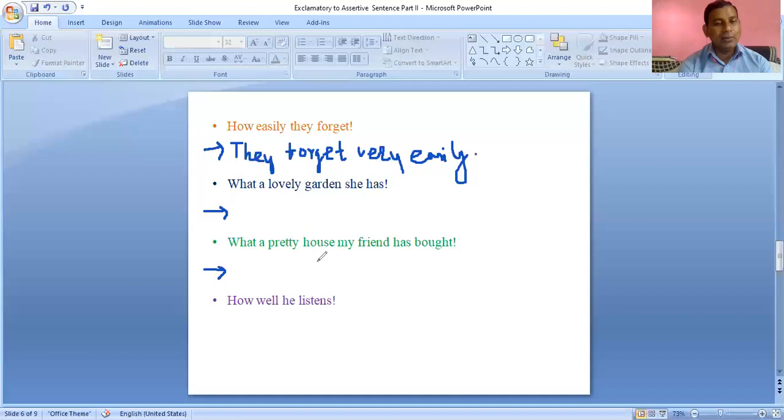See, in the previous slide we had seen "what a pretty house", but here we have "what a pretty house my friend has bought". Can anyone tell? My friend has bought a very pretty house. Okay, then the next sentence is, how well she listens.